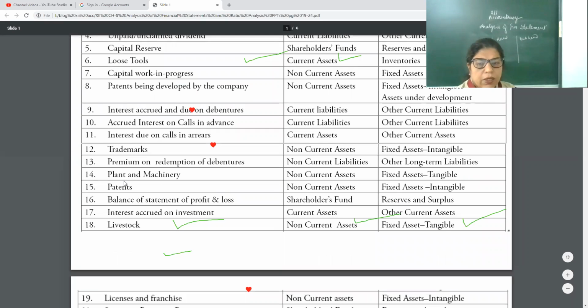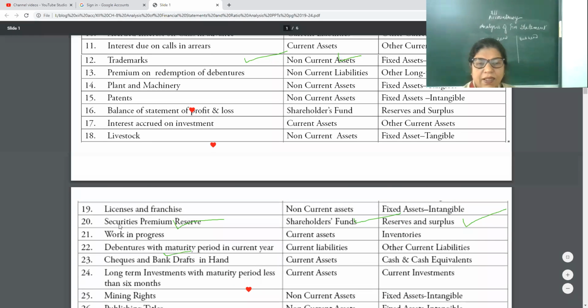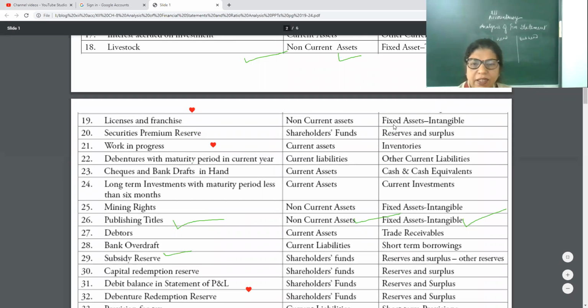Then see, you can learn this way also. Plant and machinery: non-current asset, subhead tangible fixed asset. But patent is non-current asset, still it is non-current asset, but patent, copyright, yes, please note down: patent, copyright, trademark, computer software, goodwill, lease, license and franchisee, all are intangible. So it's very easy if you make the groups. Then it will be easy.